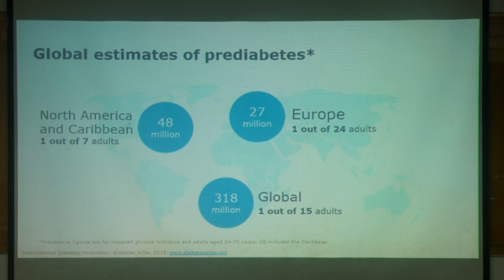If you look at the global estimates, I think there are far more than this slide shows you. Globally, there are 318 million, that is 1 out of 15 adults. In North America and the Caribbean, 1 out of 7 adults, and in Europe, 1 out of 24 adults are suffering with pre-diabetes.